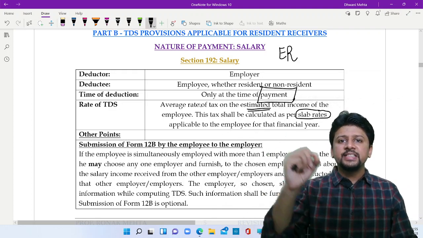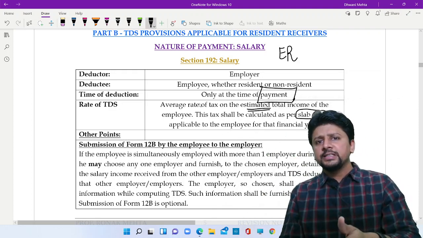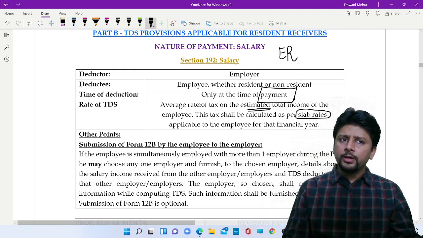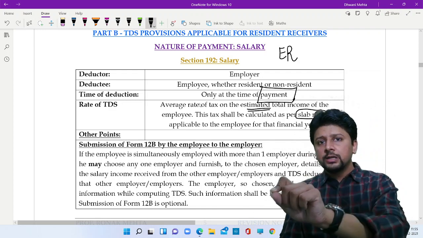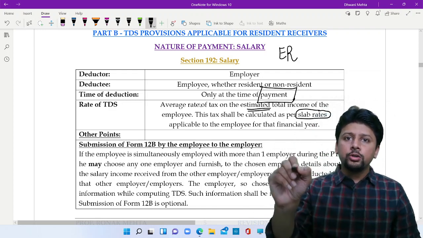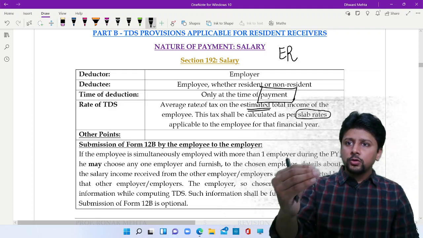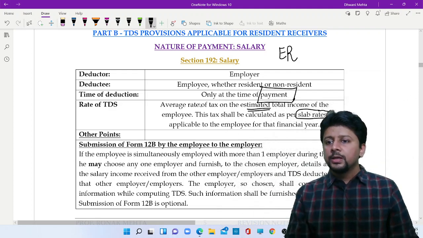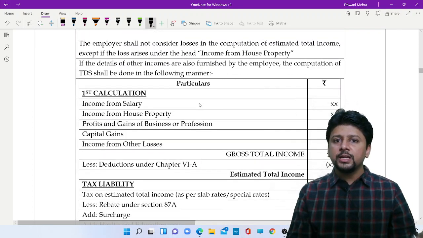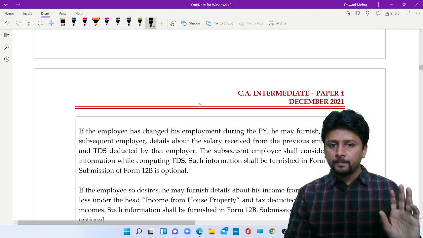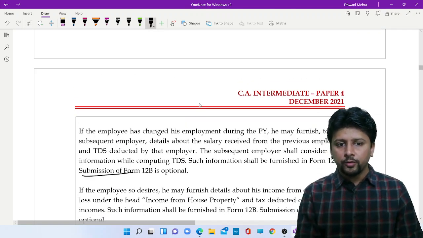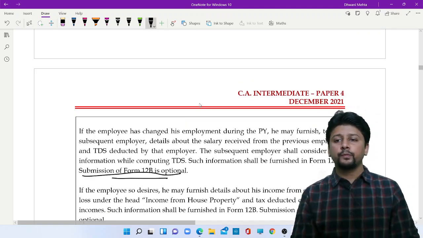He will calculate the exact TDS, whatever tax has been deducted by the other employer will be adjusted. This current employer to whom you have given 12B will deduct tax only of the balance amount. Giving 12B is not compulsory, giving 12B is optional.